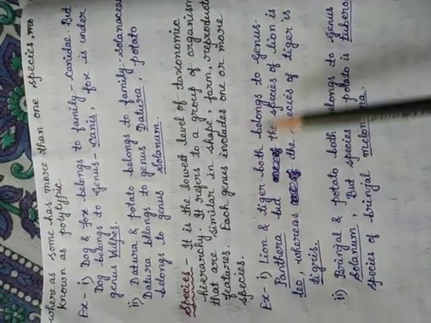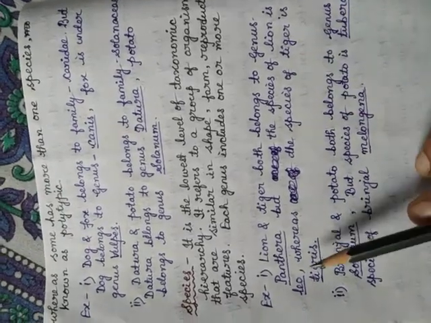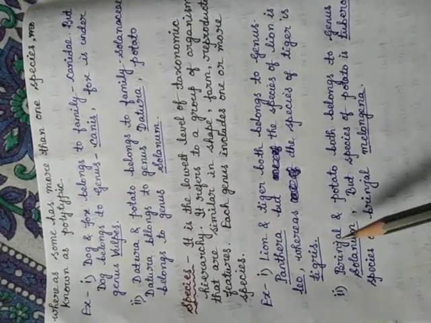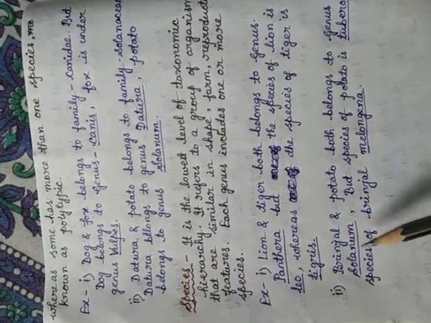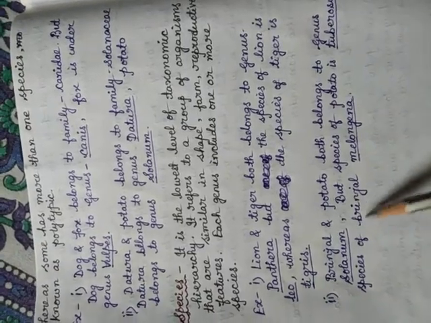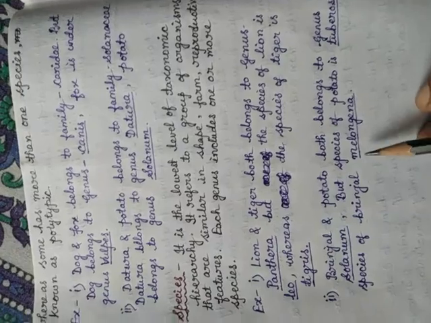Example is given here. Lion and tiger both belong to the genus Panthera, but the lion species is leo, whereas the species of tiger is tigris. Same in case of brinjal and potato, both belong to the genus Solanum, but species of potato is tuberosum, whereas brinjal species is known as melongena.